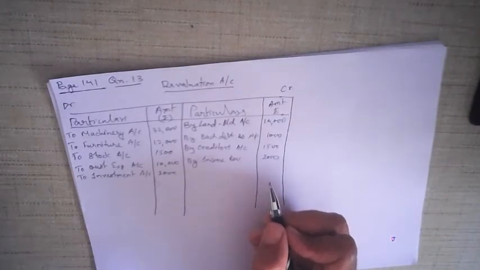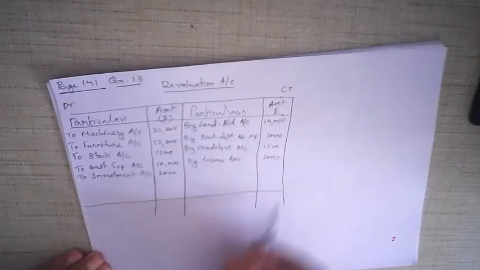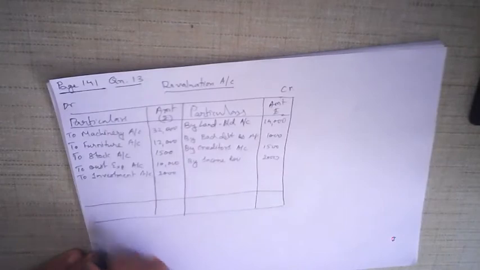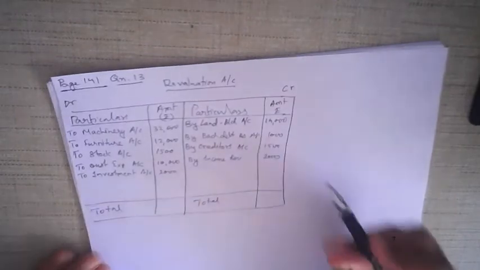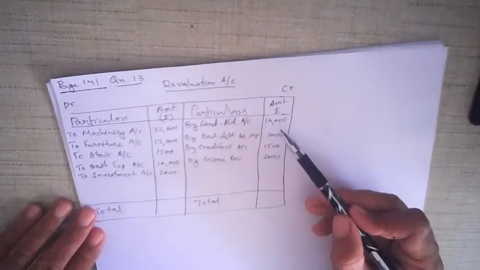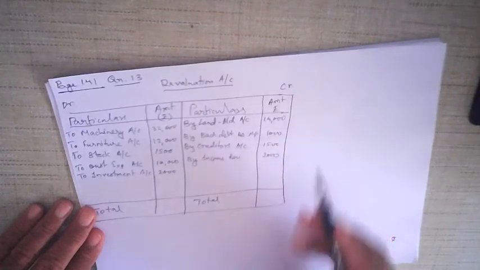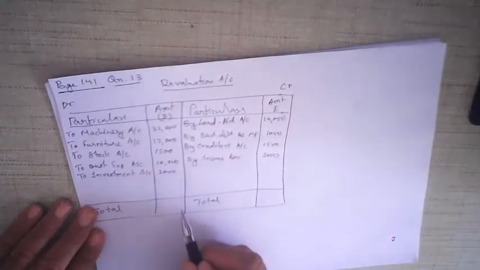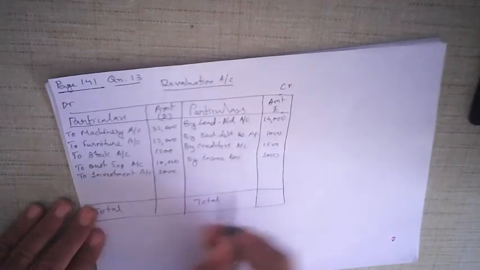Now there are no changes in assets and liabilities, so we finally total it out here. Okay, and we find out the total on both the sides will finally be the same. You can see here 14,000, 15,000, 16,000, 17,000, 18,500. This is 18,500. This is already 32,000. So this is going to be more. So his loss is going to be there.